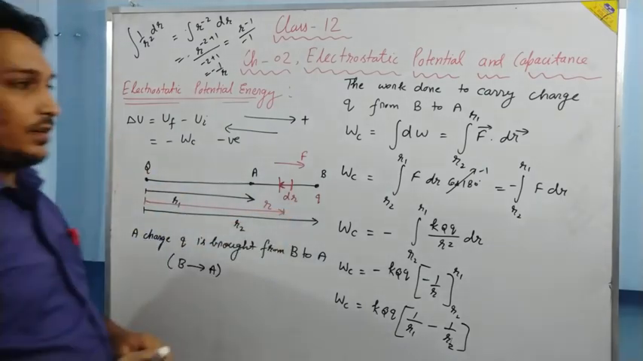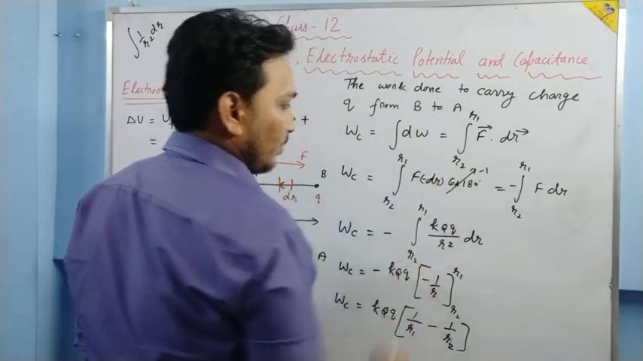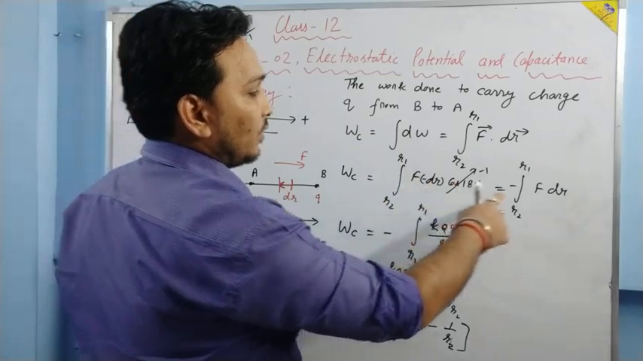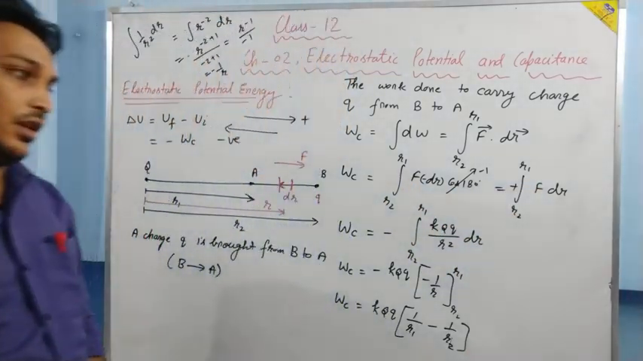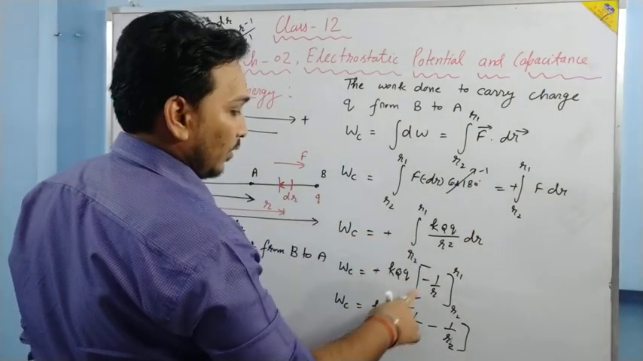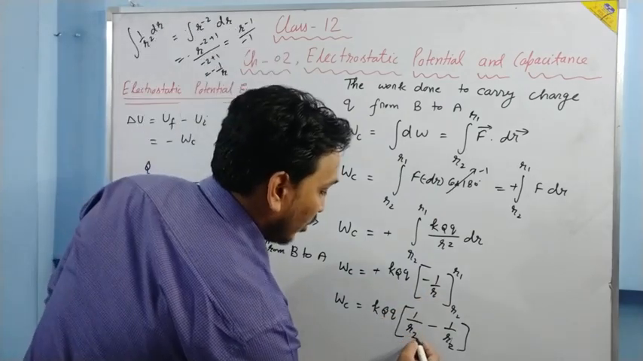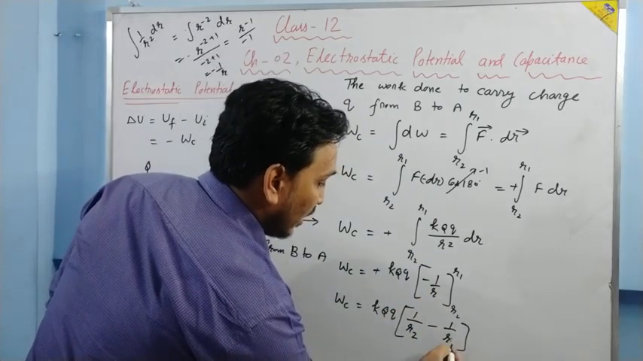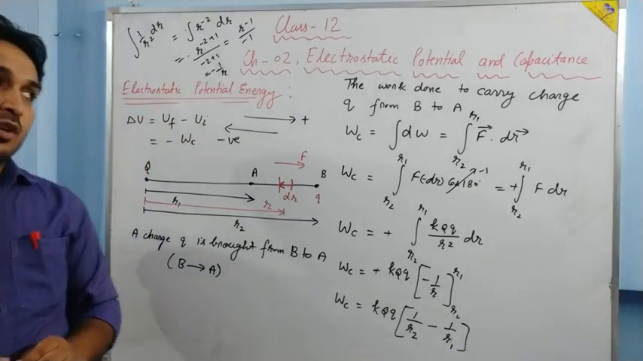Because dr is negative, when we put it over here we have a minus dr. And because of this minus we have a plus now. And because of this minus sign, it will become 1 upon R2 minus 1 upon R1.